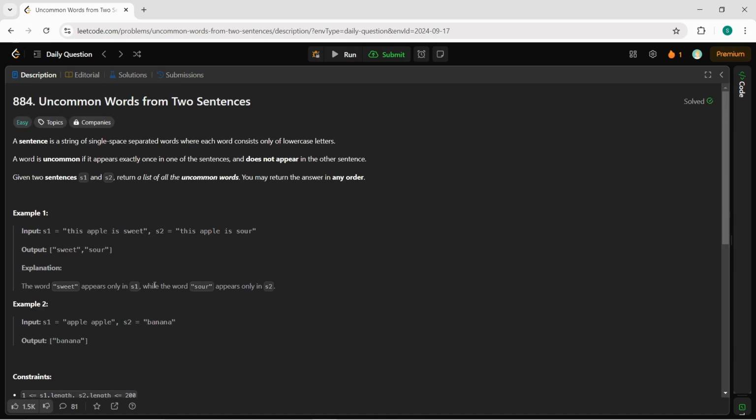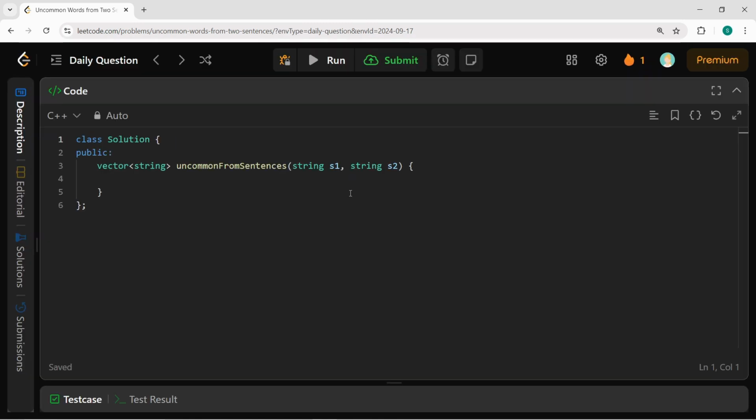So now first of all let's move on to the code section. The approach I will be following is to first create an unordered map so that I can count the frequency of each word. So first of all let's create that unordered map.